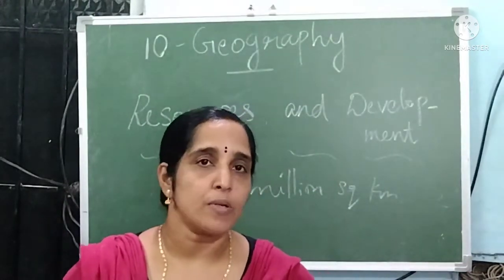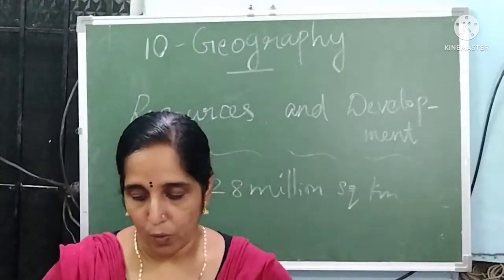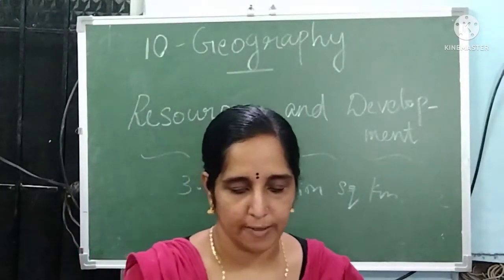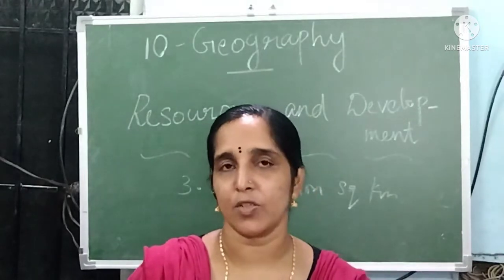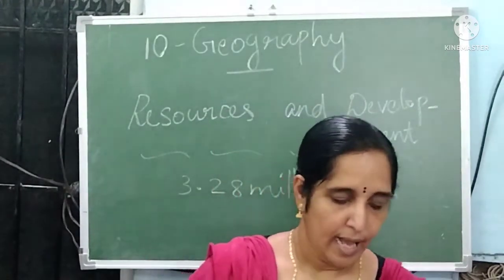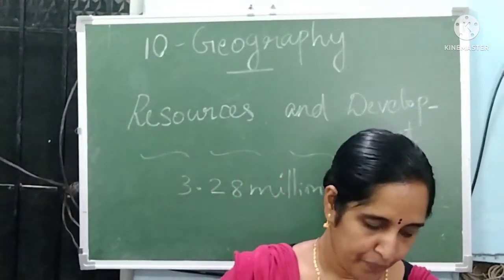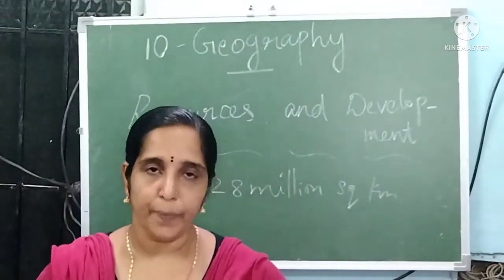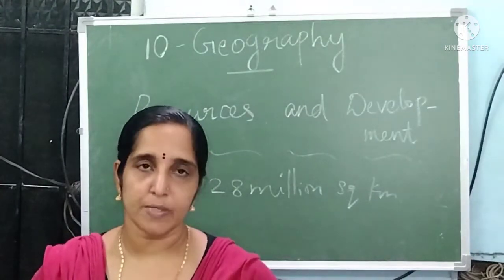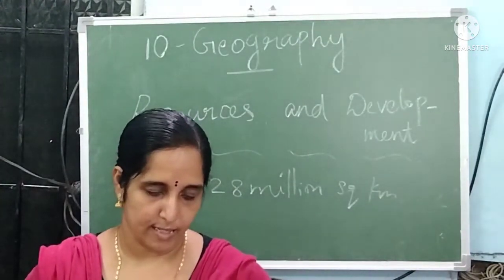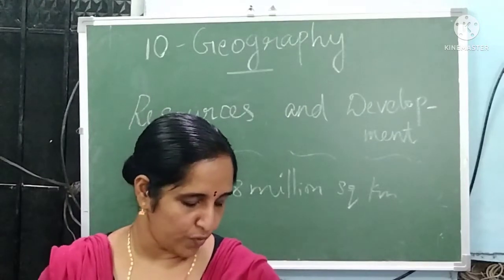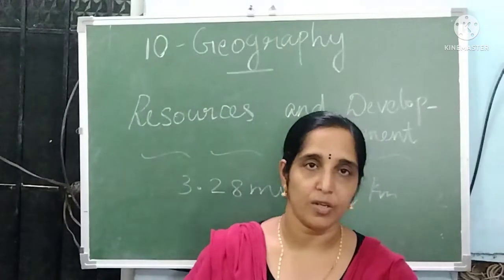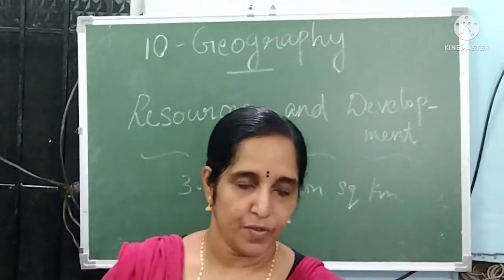Thousands of people depend on the forest, without damaging it. We have also already studied that 43% is plain area, 27% plateaus, and 30% mountains.